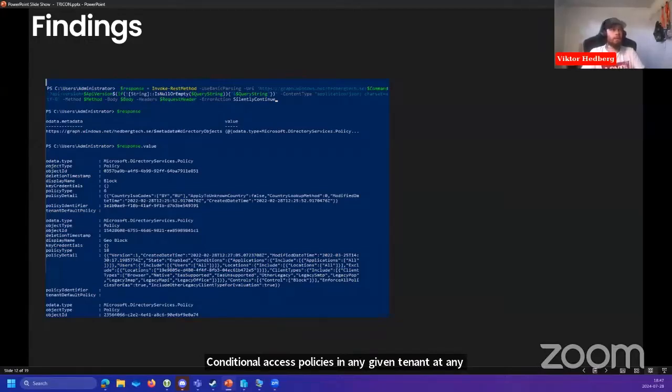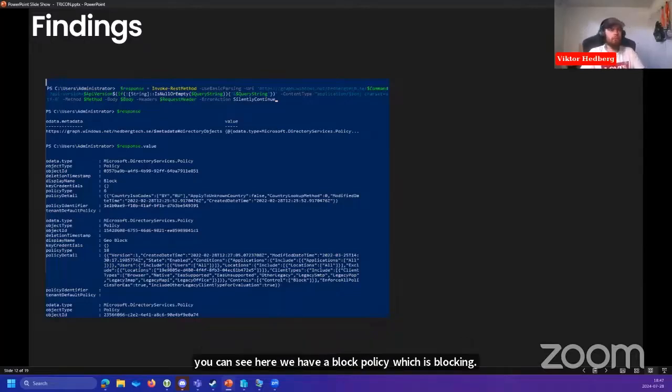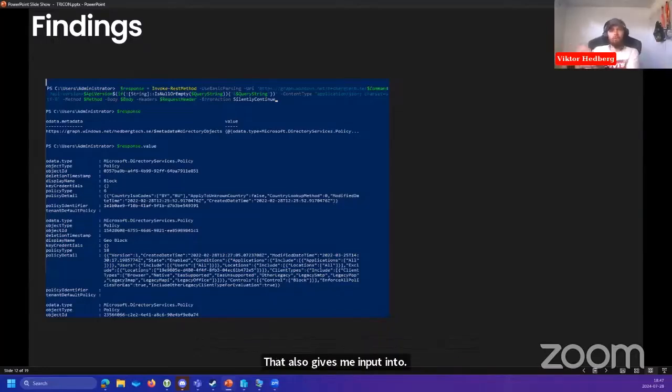So you can see here we have a block policy, which is blocking country ISO codes BY and RU, and there's another geoblock code policy that's blocking other things and things like that. Given that I'm able to do this as an end user and actually dump the policies, that also gives me input into looping through those policies, finding out, okay, what does this policy actually do?